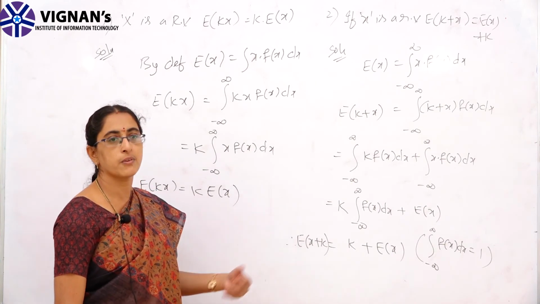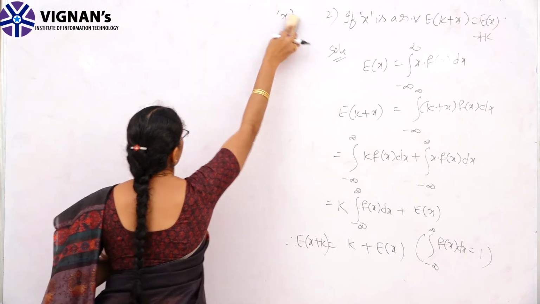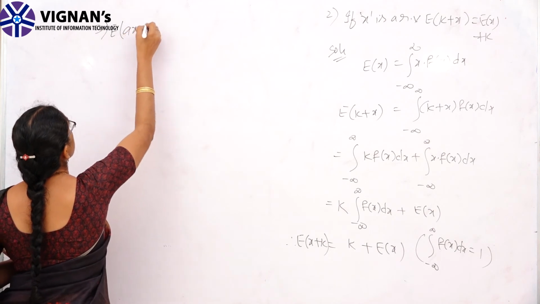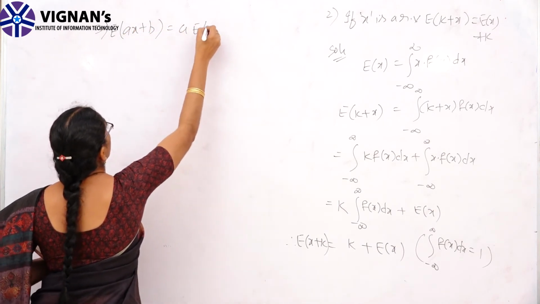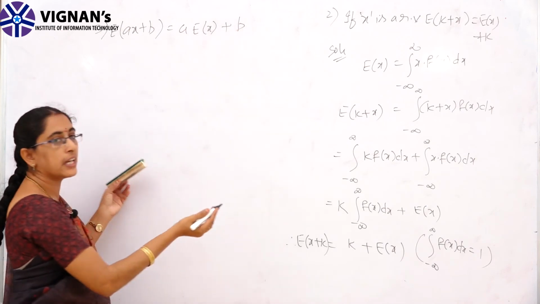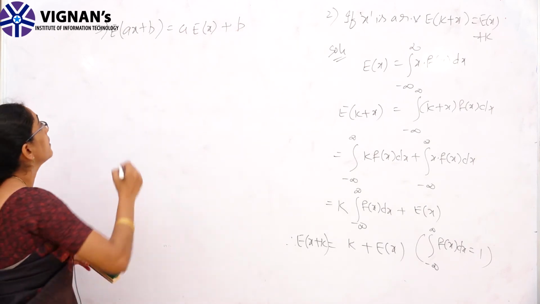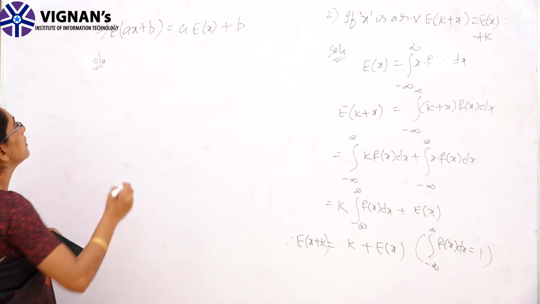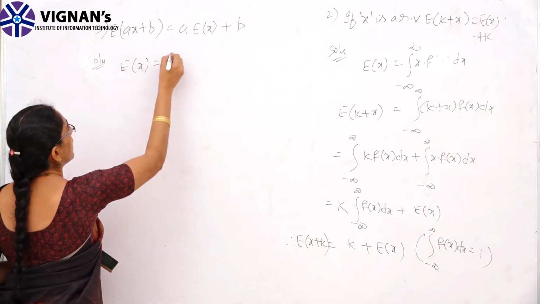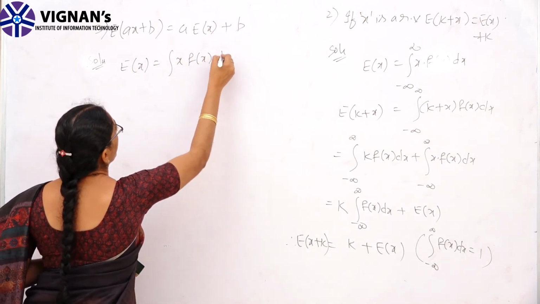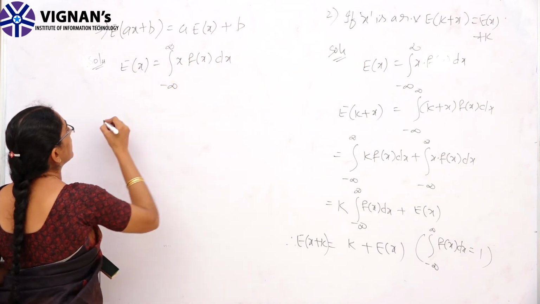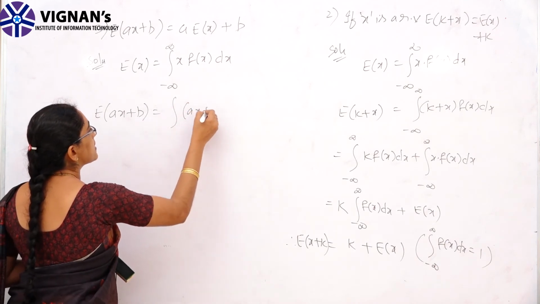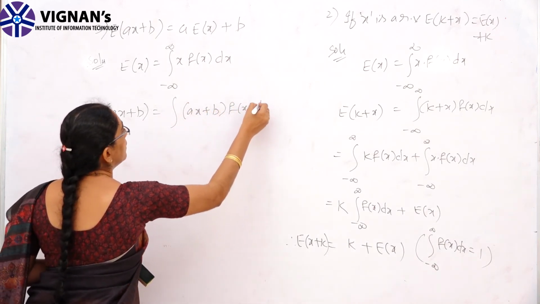We have one more property to look at. If we consider two constants a and b, then expectation of ax plus b is equal to a into expectation of x plus b. That means we are combining the first two properties. It is clearly mentioned that a and b are two constants. By definition, expectation of x is the integral of x into f of x dx from minus to plus infinity. So, expectation of ax plus b is the integral of ax plus b into f of x dx.